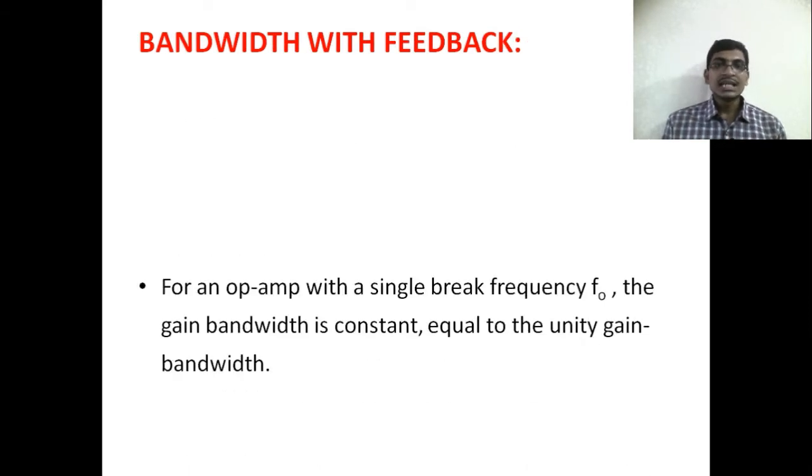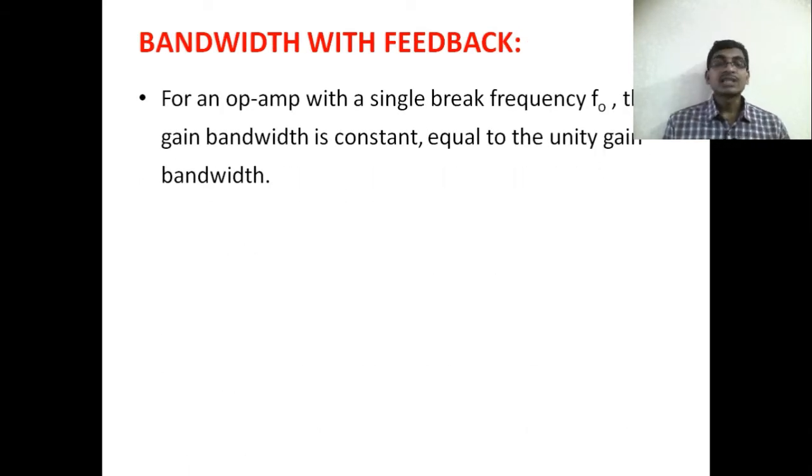Okay, let us see the effect of bandwidth when we apply the feedback. For an op-amp with a single break frequency F0, the gain bandwidth is constant. Okay, for an operational amplifier with a single break frequency F0, the bandwidth is constant and it is equal to the unity gain bandwidth.